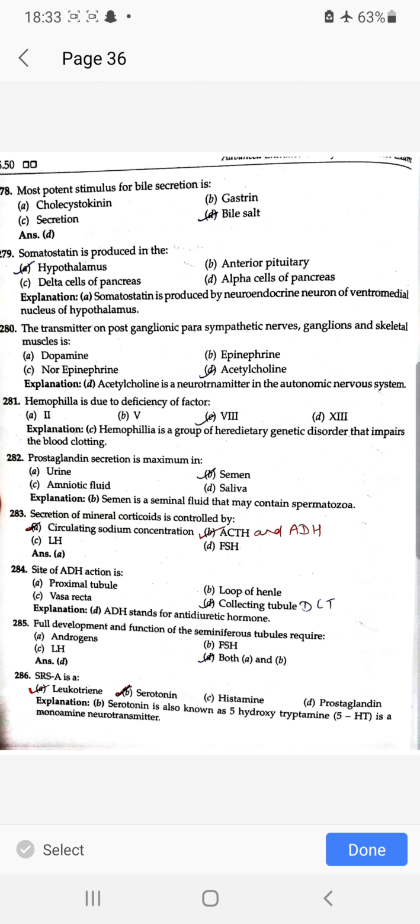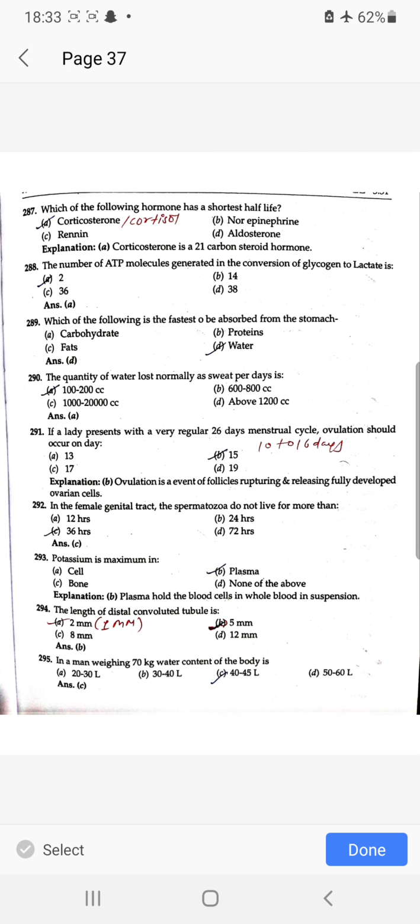SRSA is a leukotriene. Which of the following hormones has the shortest half-life? Corticosteroid or cortisol? The number of ATP molecules generated in the conversion of glycogen to lactate is 2.